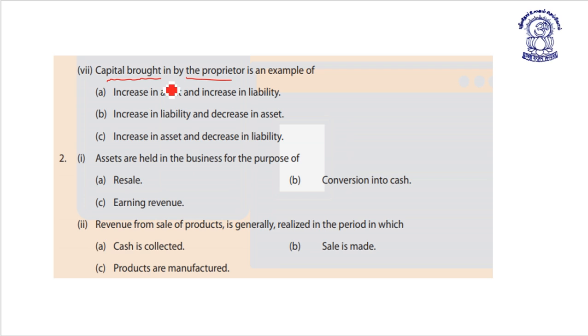Here, capital brought in increases the current asset, as it increases the cash and bank balance of the firm, whereas it also increases the capital account, that is liability side of the balance sheet.